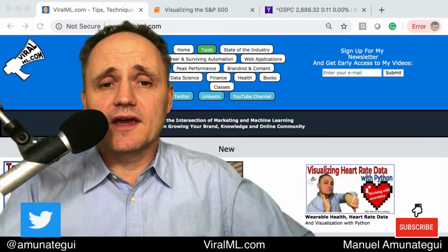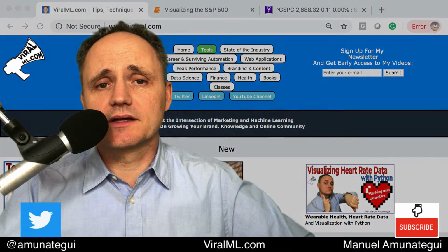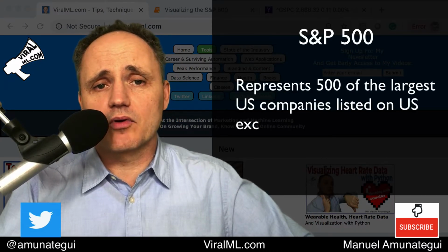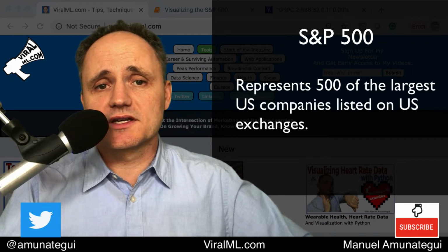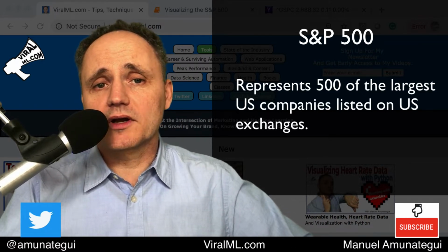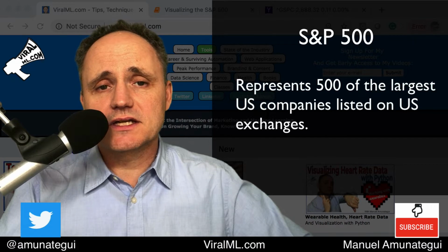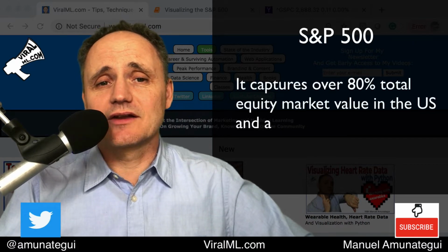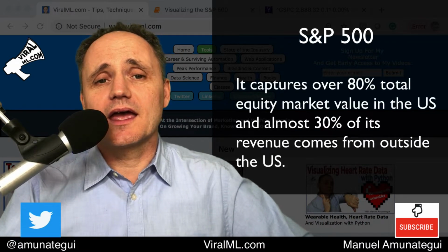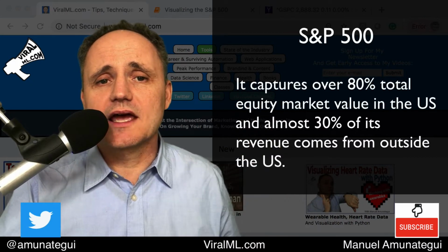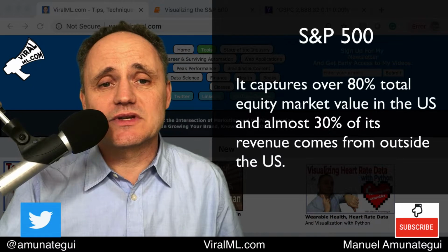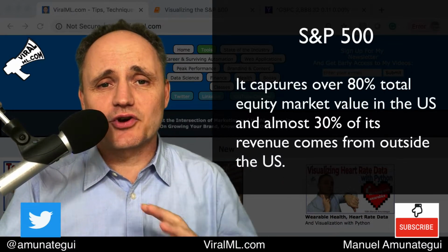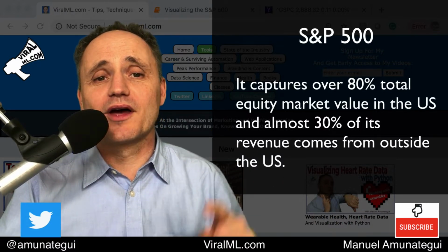We'll also use the S&P 500 as our data source. It's really the economic barometer of the world. It's made up of 500 of the largest US companies listed on US exchanges, and it's weighted by the total market value of their outstanding shares. It captures over 80% of total equity market value in the US, and almost 30% of that revenue comes from outside the United States. So it's like if there was such a thing as an electrocardiogram of the world's economic health, that would be it.